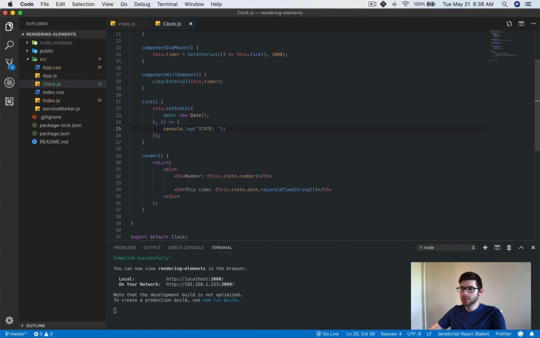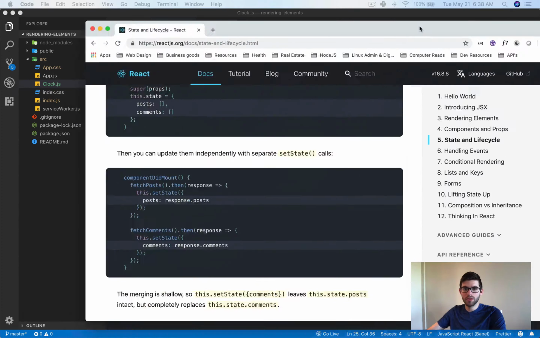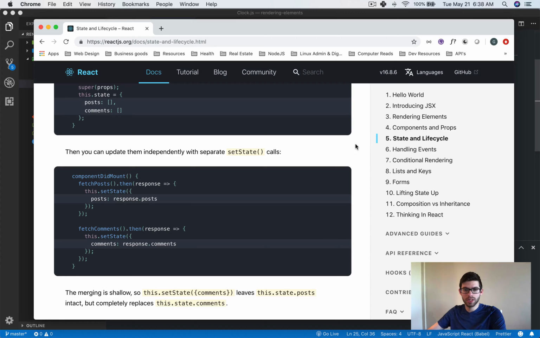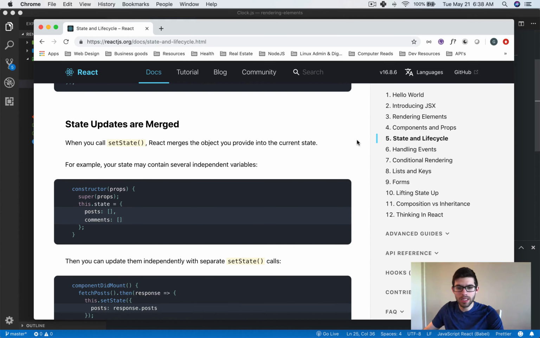Something else that's also important to note, and I'm just going to bring over the documentation really quickly to show this, is that the merging of state is shallow. Okay, so what does that mean?